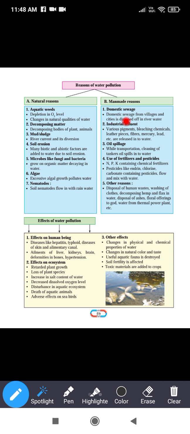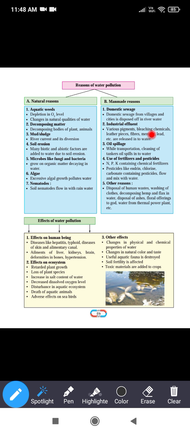Domestic sewage from the villages and cities is disposed of in the river. We have seen that the water coming out from the toilet and bathroom is released into the gutters, and gutters are connected to rivers or the sea. That's why that water gets polluted, because it contains the waste material of human beings and soap and other materials in that sewage water.